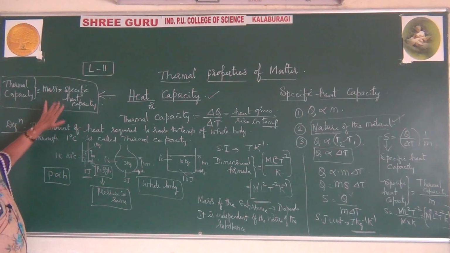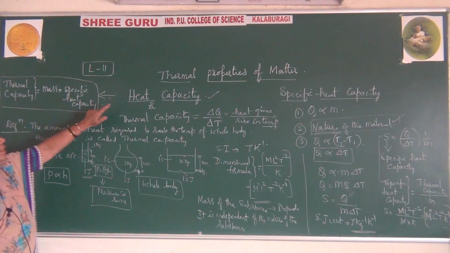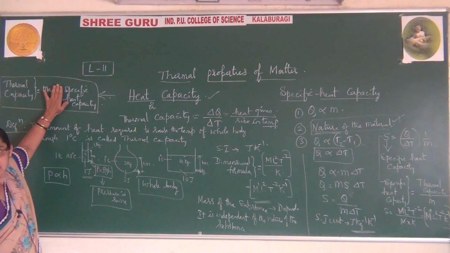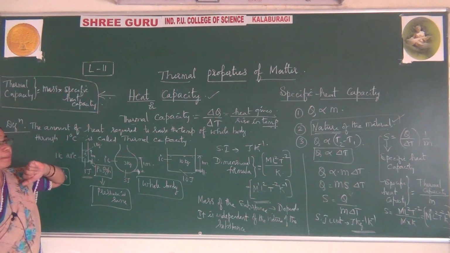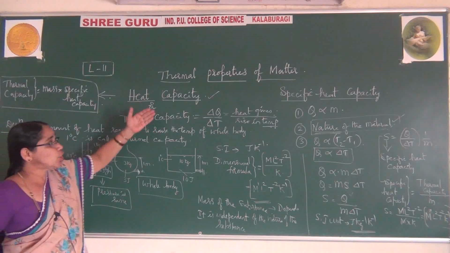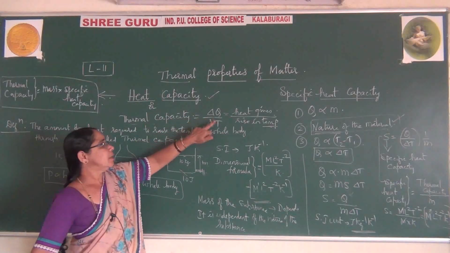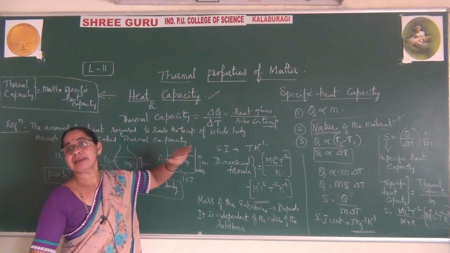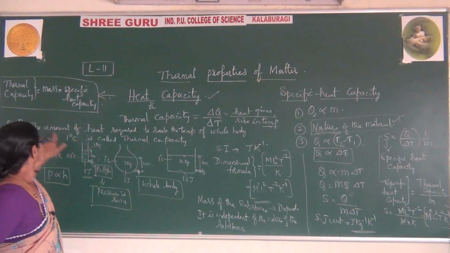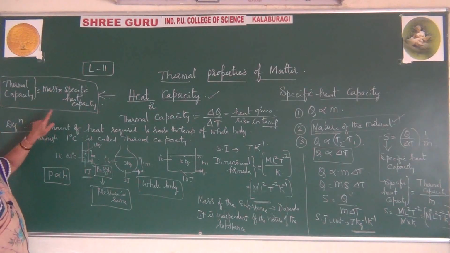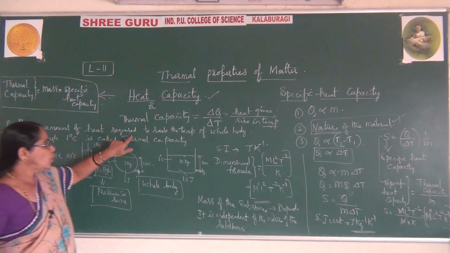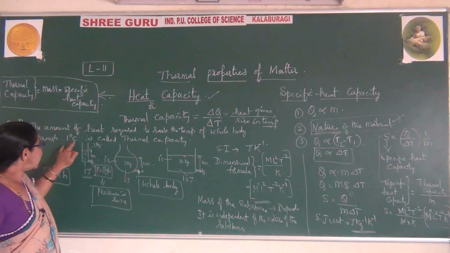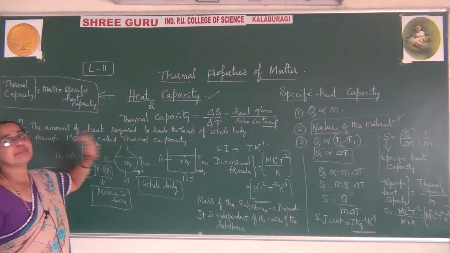At the same time, we have learned two definitions for thermal capacity. After learning specific heat, you can write like this. Thermal capacity is the ratio of heat given to the rise in temperature. Or thermal capacity can be defined as the amount of heat required to raise the temperature of the whole body through 1 degree centigrade.